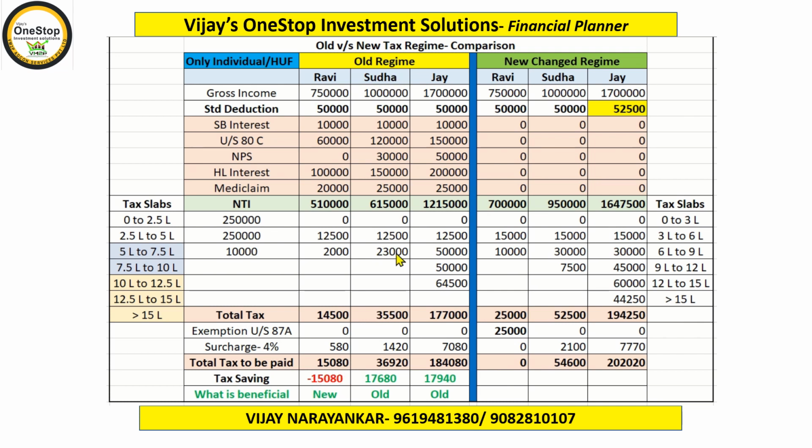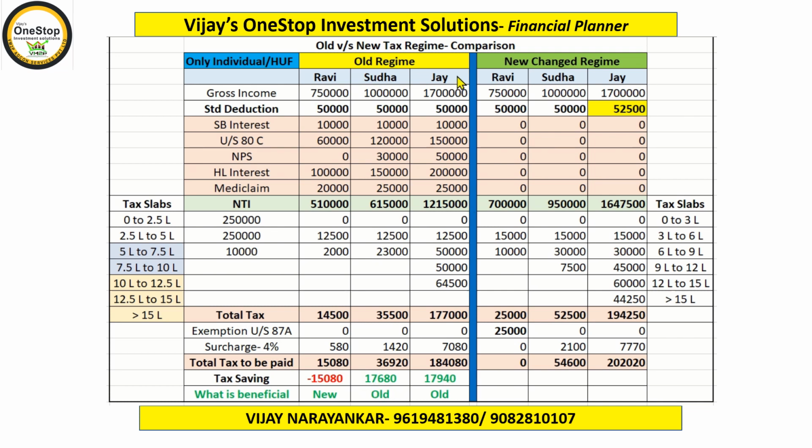In case of Sudha, as per the old method, she is paying a tax of 36,920, whereas in the new method she has to pay 54,600. So she is paying 17,680 rupees more in the new method. Hence, for Sudha, the old method is beneficial.